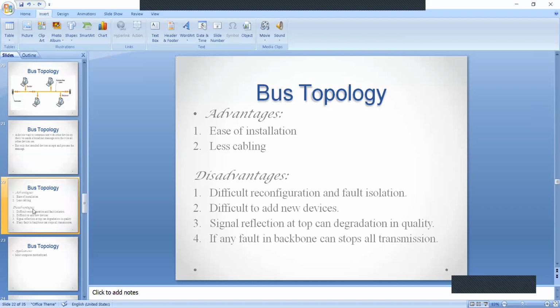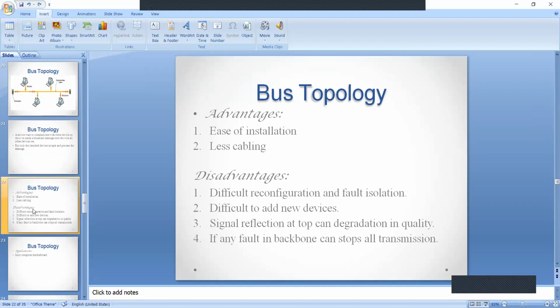Coming to the disadvantages, in star topology fault isolation is easy. In this one, the fault isolation is difficult. Why? Because several devices are connected to a single cable. So fault identification or reconfiguration will be very difficult.